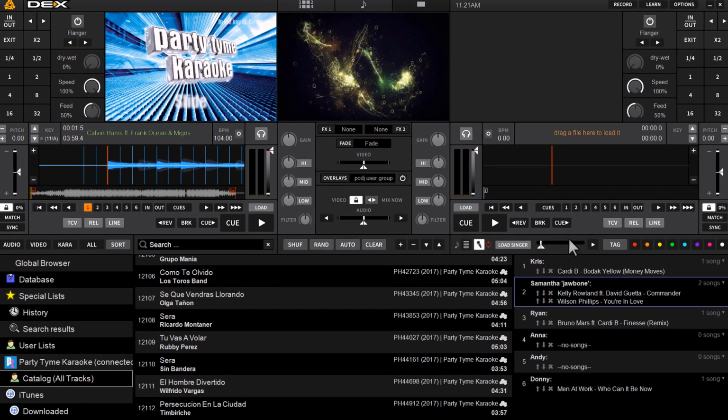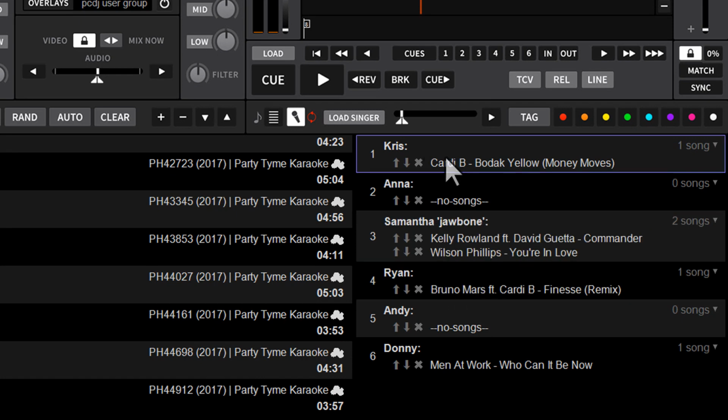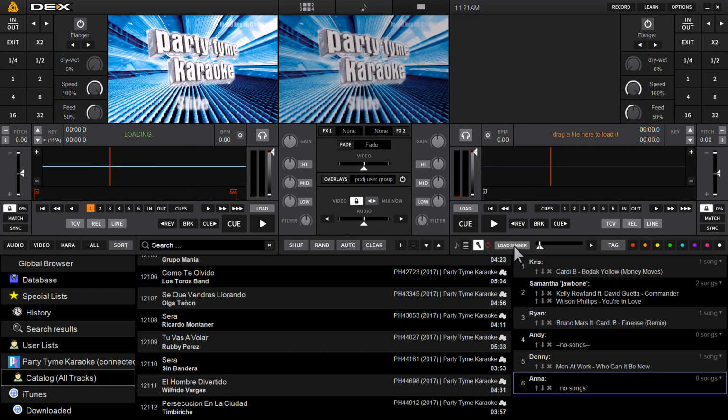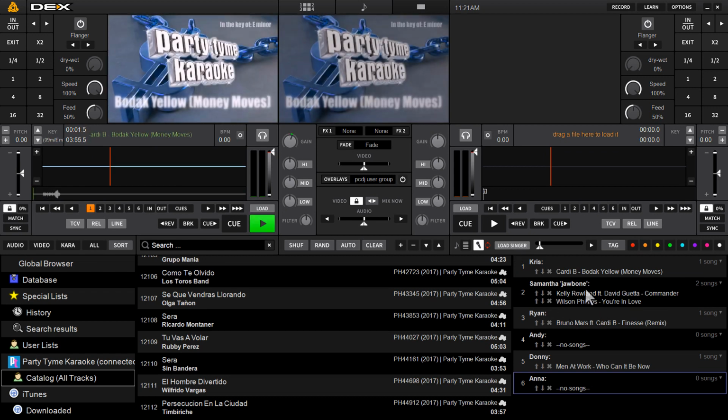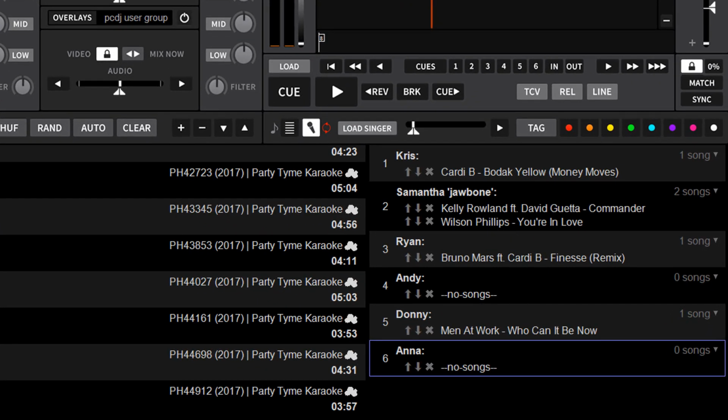So right here, you'll see that these two individuals have no songs. So if I use, let's see, I'll move it to the top by double clicking. So there's Anna at the top of the list. If I hit load next singer, it will skip Anna and go to the singer below her and start playing. And Anna will just drop down. So they'll stay in rotation and stay in their position in rotation.